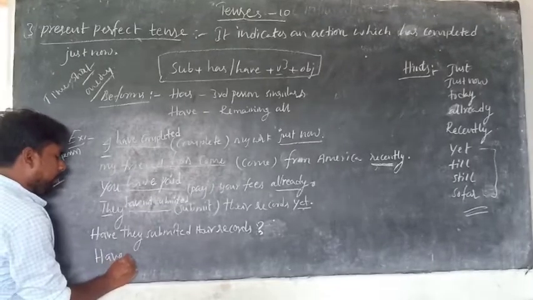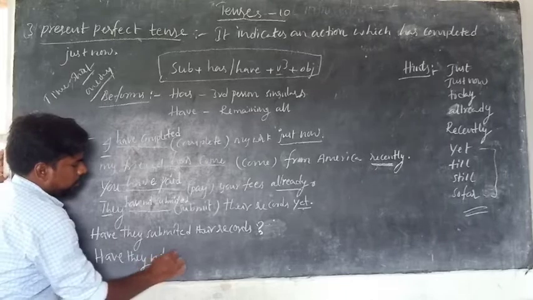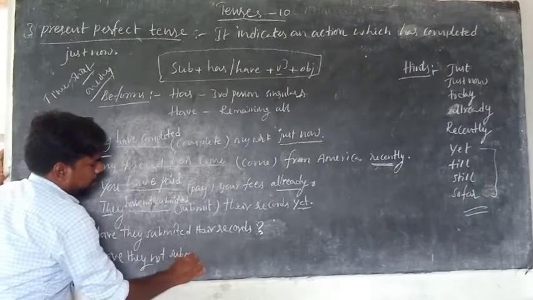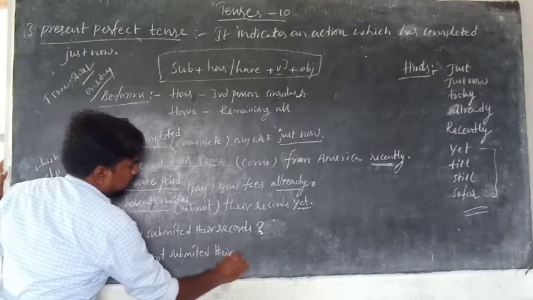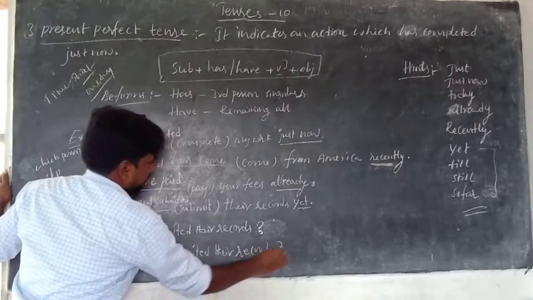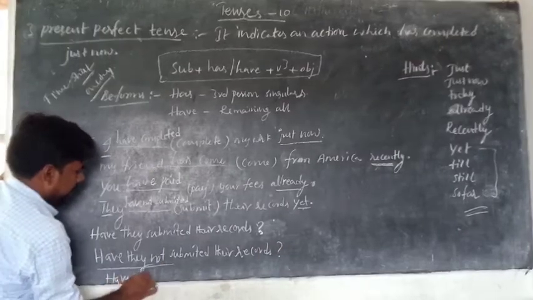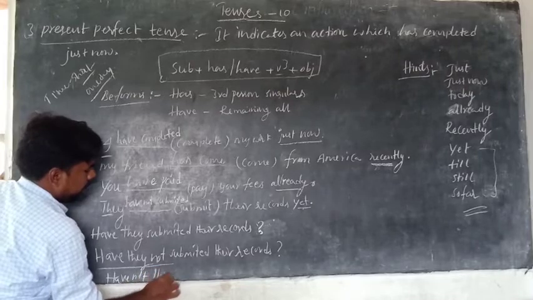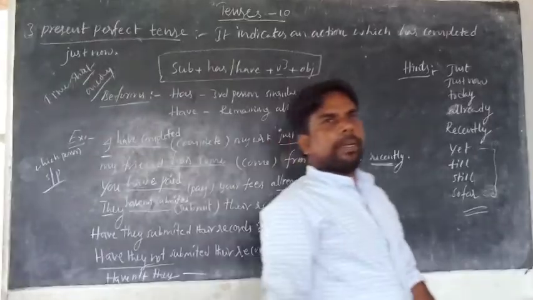Negative interrogative: Have they not submitted their records? Haven't they submitted their records?